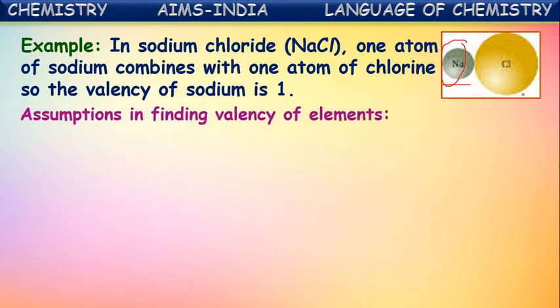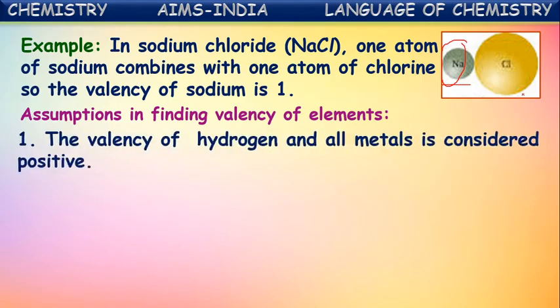Now, some general assumptions are used in finding the valencies of unknown elements by using the valencies of known elements. What are those assumptions? First, the valency of hydrogen and all metals is considered positive.